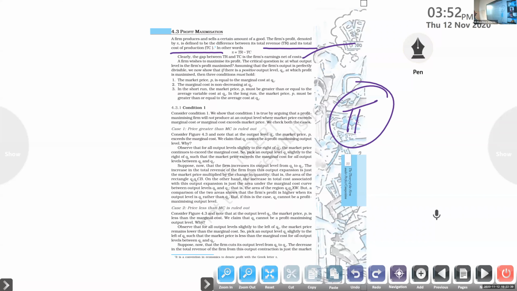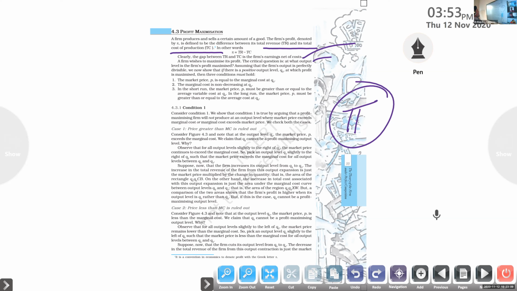If a firm wishes to maximize its profit, the critical question is: at what output level is the firm's profit maximized? What is the connection between the output and the profit? At what output level can the firm get the maximum profit, or create the maximum profit? That's the question.